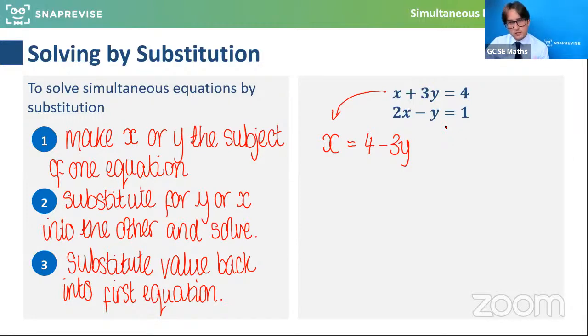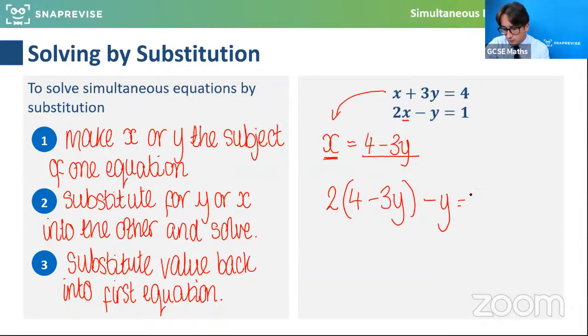That's the same equation, just rewritten in a different way, whereby x is now the subject. And what I can do is replace x with all of this in the other equation. So I can say 2 lots of x, and x I know is equal to 4 minus 3y, 2 lots of x minus y equals 1. So I've replaced x in here with the thing that I defined x as.